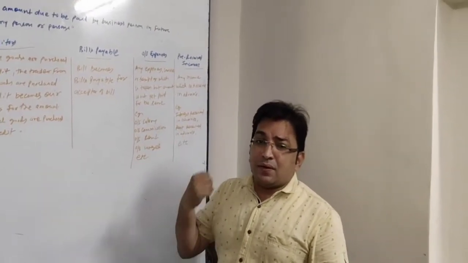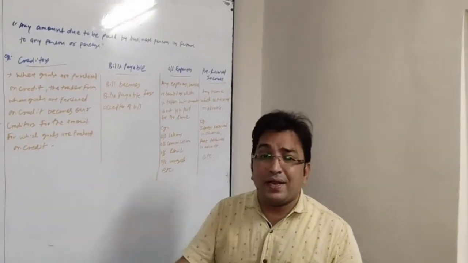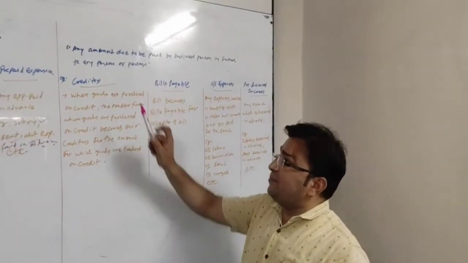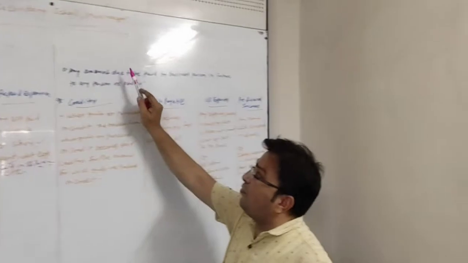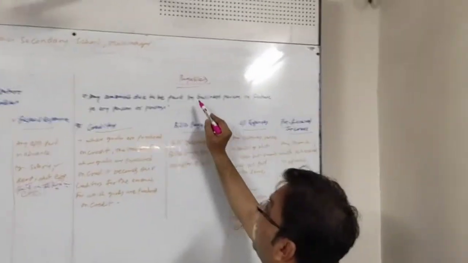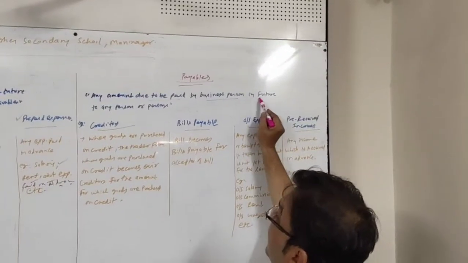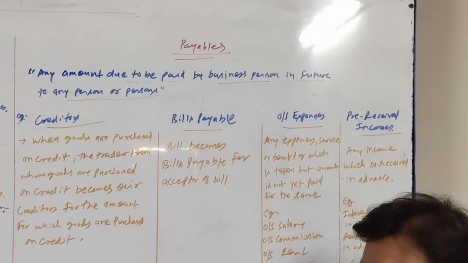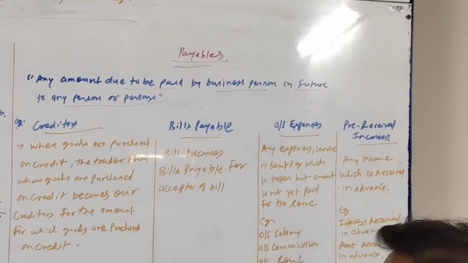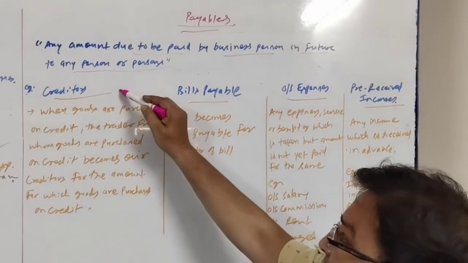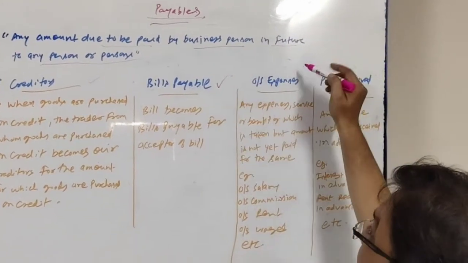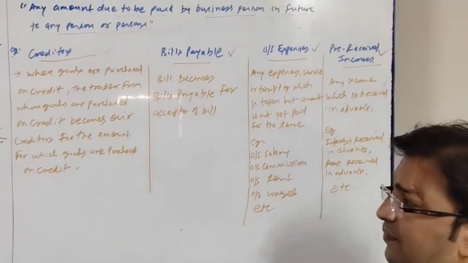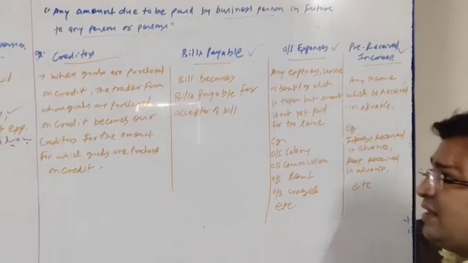In payables, when we have some amount to be paid in future, it is a payable. So this is the meaning here: any amount due to be paid by a business person in future to any person or persons. What can be examples? Creditors, bills payable, outstanding expenses, pre-received income. One by one we will see this.